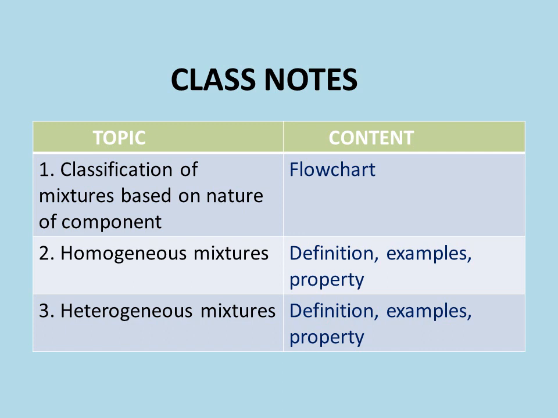Next, you have to give the topic homogeneous mixtures. Under that topic, you have to give definition, examples plus properties. Same for heterogeneous mixtures also. You have to give definitions, examples plus properties.